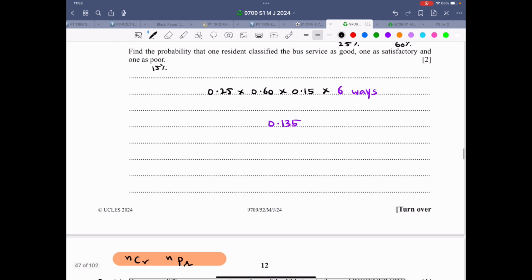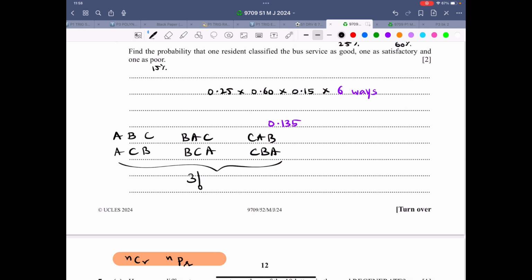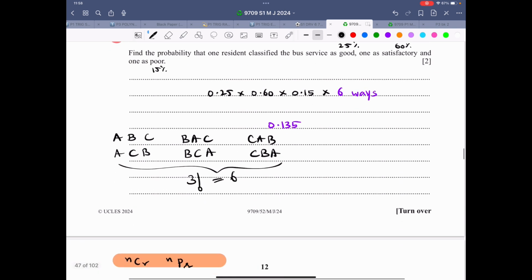That is the same concept as arranging ABC: ABC, ACB, BAC, BCA, CAB, CBA. Basically, it can be arranged in 3 factorial ways. That comes out to be 6. So when there are 3 different scenarios like good, satisfactory and poor, they can be arranged in 6 ways, just like I've arranged 3 different alphabets, and I get this answer, which is 0.135.